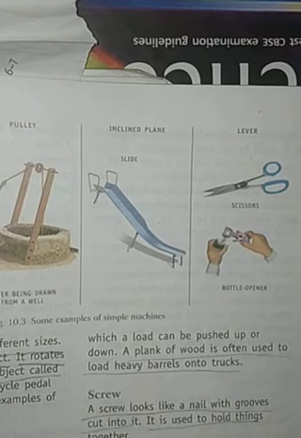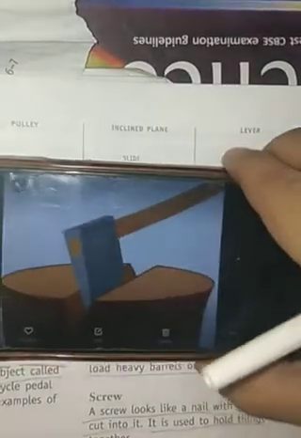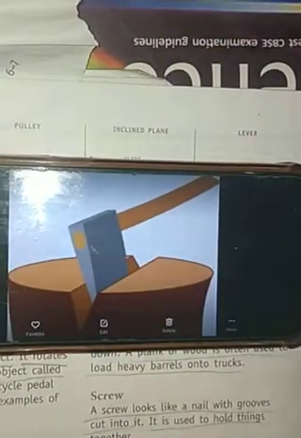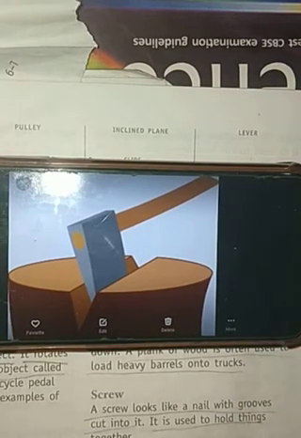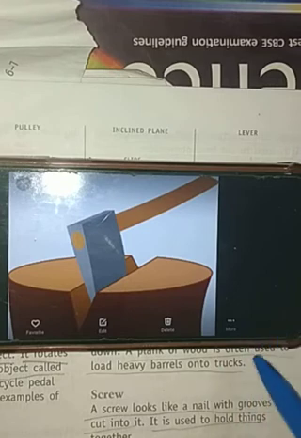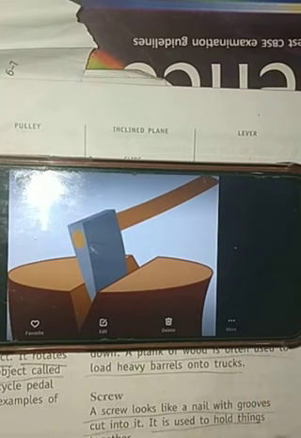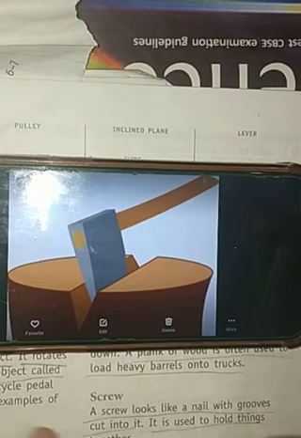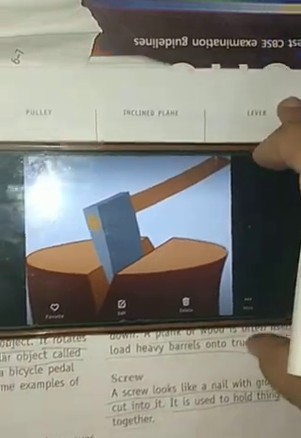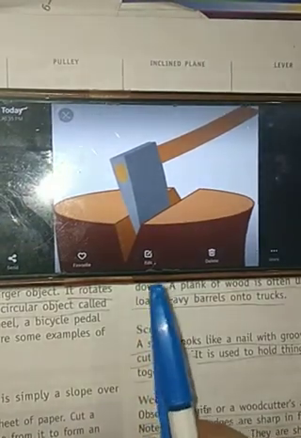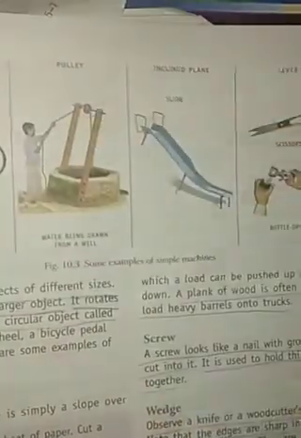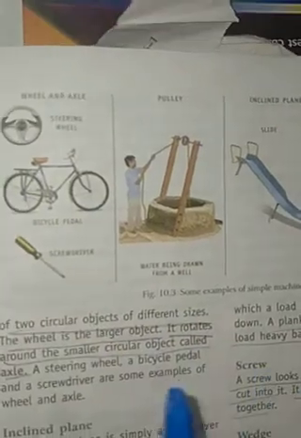And the wedge is simply this kind of machine. This is known as a wedge, which is basically sharp in the front and blunt at the back, and shaped like two inclined planes attached to each other. So this is just the introduction of these five kinds of simple machines, and all these things we will do in detail tomorrow.